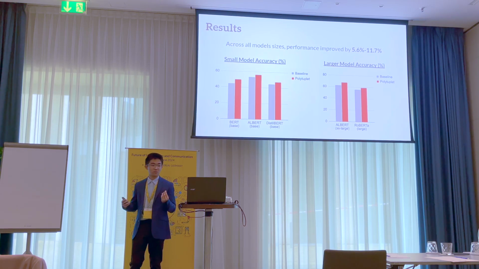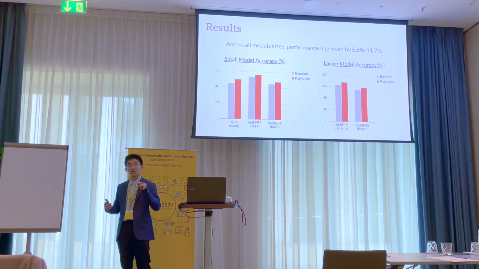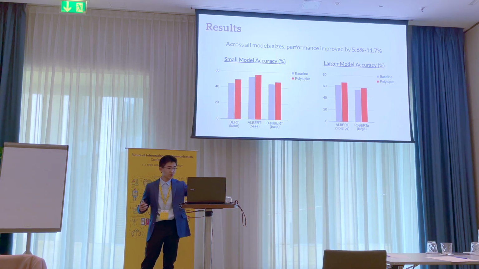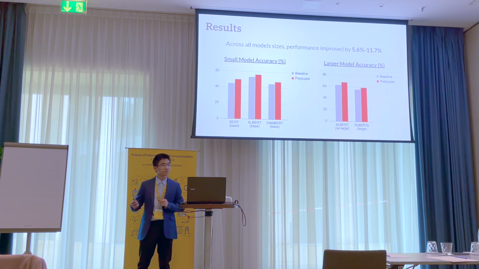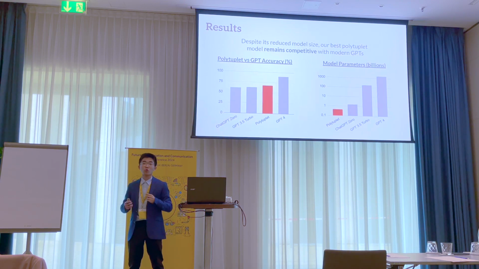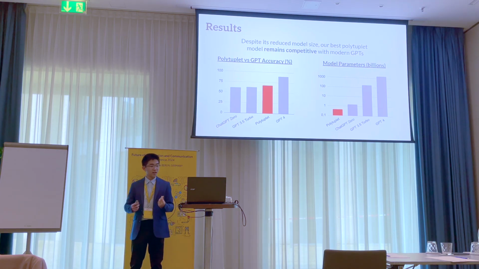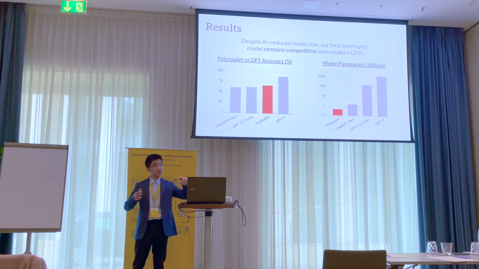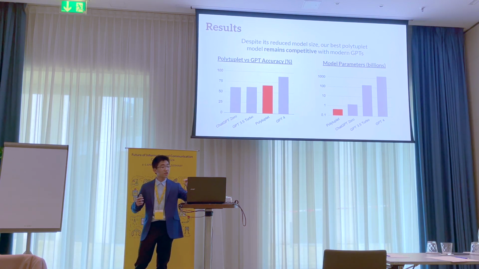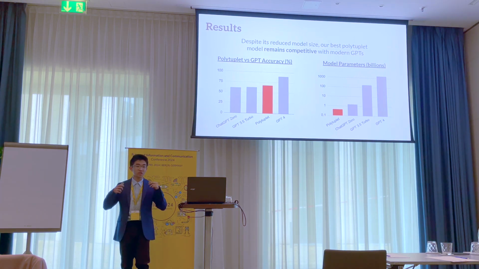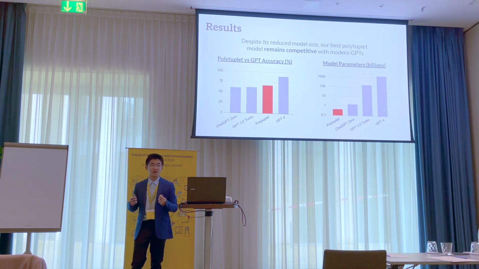Across all model sizes, performance improved by about 5.6 to 11.7%. So as you can see, regardless of which of the models that we used for the small and large, we saw noticeable improvement. And even compared to more modern models like the GPT class, Polytuplet remains competitive. And because we used earlier models of the BERT class, they are significantly smaller. But as you notice, the only model that outperforms Polytuplet is GPT-4, which is multiple orders of magnitude greater in complexity and size than Polytuplet.